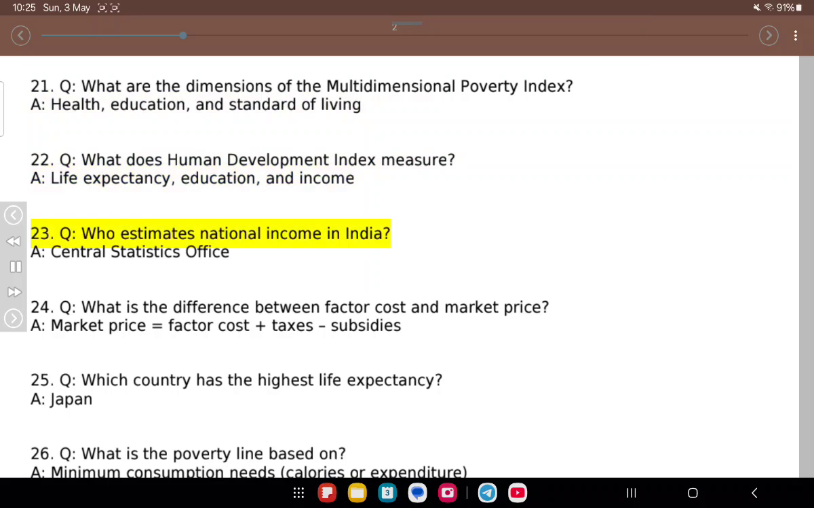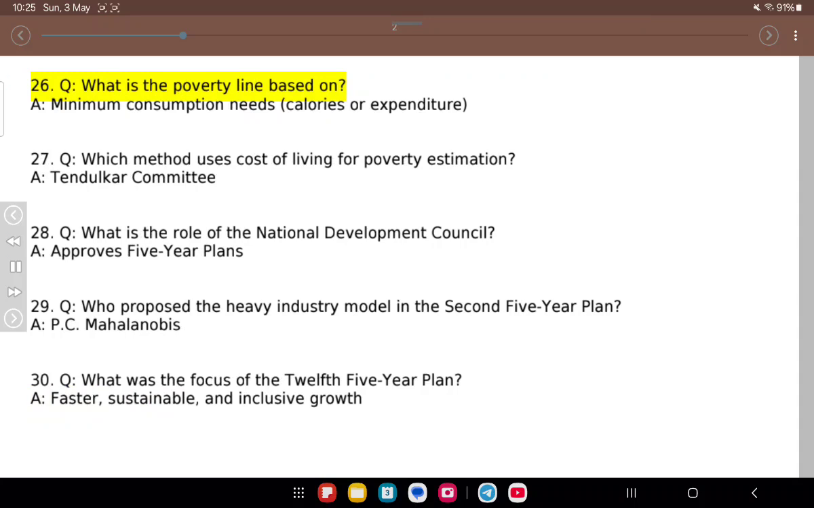23. Q. Who estimates national income in India? A. Central Statistics Office. 24. Q. What is the difference between factor cost and market price? A. Market price equals factor cost plus taxes, minus subsidies. 25. Q. Which country has the highest life expectancy? A. Japan. 26. Q. What is the poverty line based on? A. Minimum consumption needs, calories or expenditure.